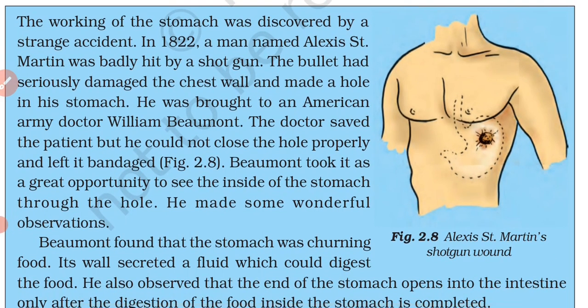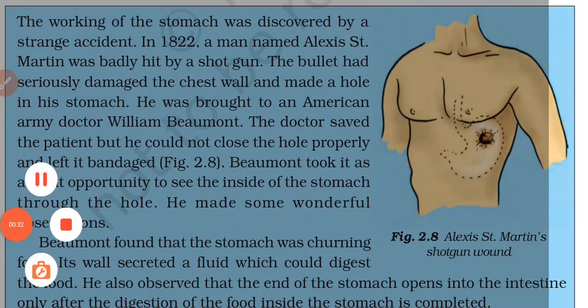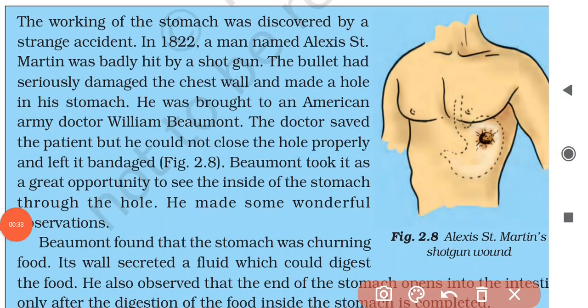So here you see a paragraph is given on page number 16 of your book. What is written here? The working of the stomach was discovered by a strange accident. In 1822, a man named Alexis Martin was badly hit by a shotgun. So this man was hit by a shotgun, and the bullet made a hole in his stomach over here. The bullet had seriously damaged the chest wall and made a hole in his stomach, and he was brought to an American